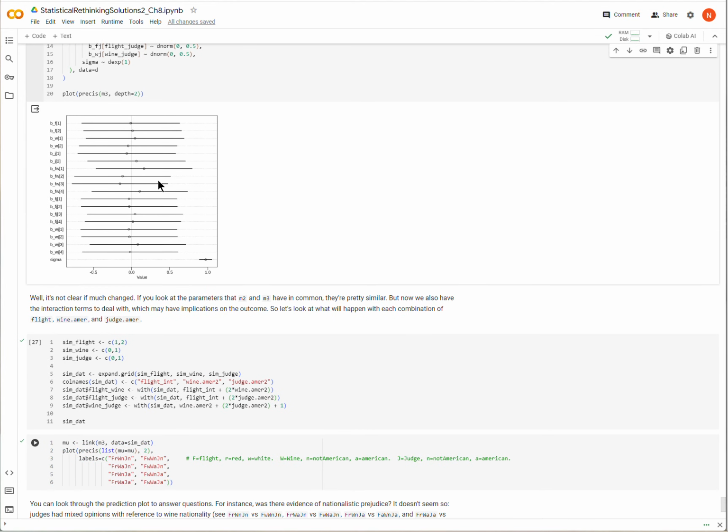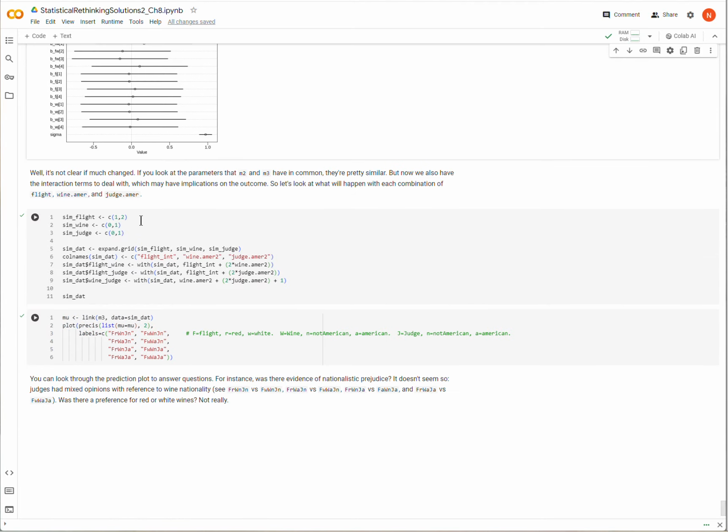What we really want to know is, with the different combinations of red and white wines, American versus French wines, and American versus French judges, what are the implications in the posterior? In order to do that, I am going to simulate some data. I need to make up some fake data, so I have simulated flights 1 and 2, wine 0 and 1, judge 0 and 1. This is just emulating the values that were possible in our data, and then I'm going to look for every combination of those things.